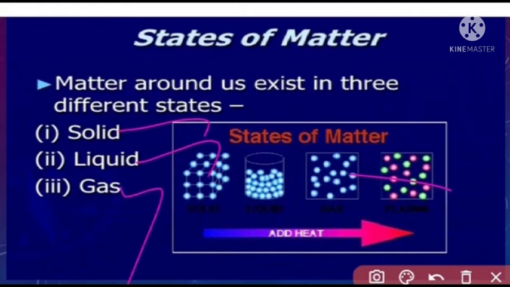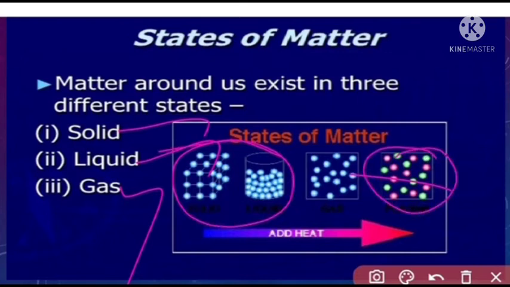Solids are like crystals, liquids are like water or any solutions, acid, base, aqueous or non-aqueous solutions. Then gaseous molecules are a mixture like air. This air contains nitrogen and hydrogen. Every atom, ion, and molecule is considered matter.